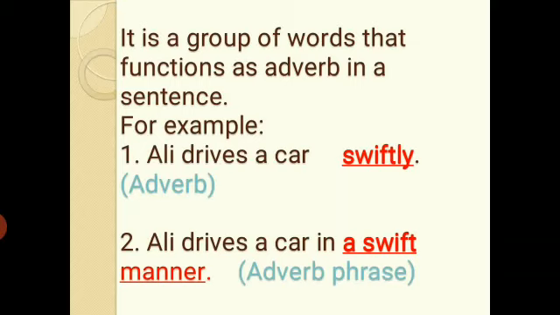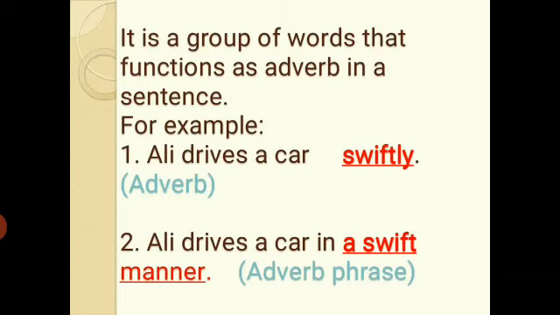Second sentence, Ali drives a car in a swift manner. In the first example, Ali drives a car swiftly, and in the second example, we have changed it a little bit, taking the same sentence. Now you have to identify whether it is an adverb, adjective, adverb phrase, or adjective phrase.